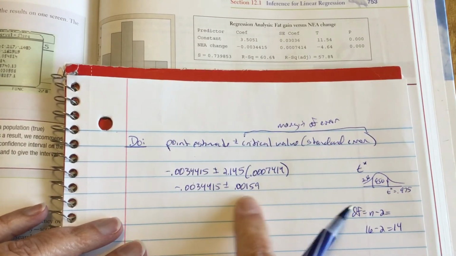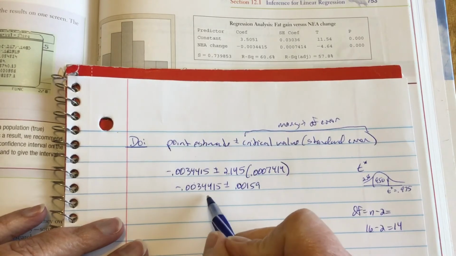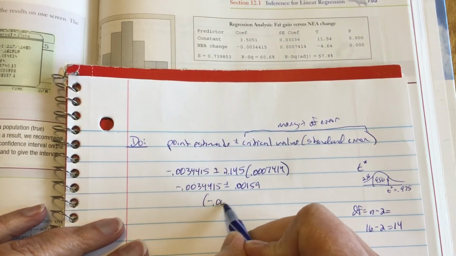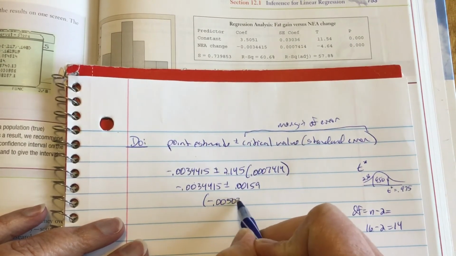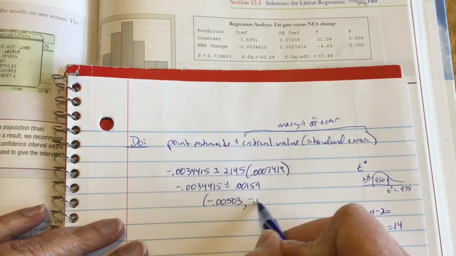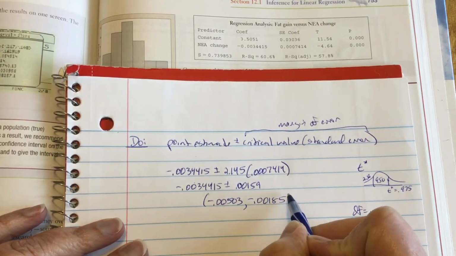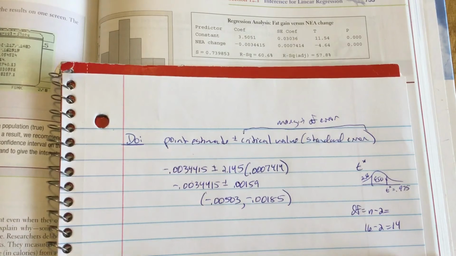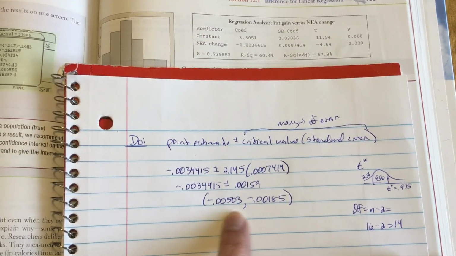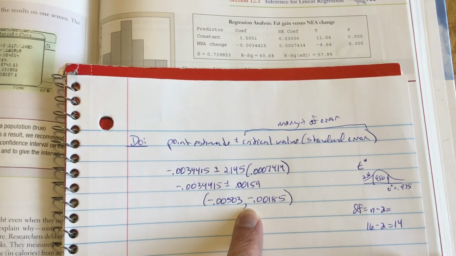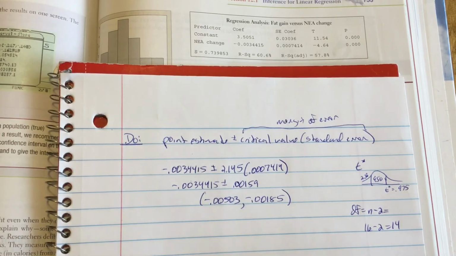So of course, to get my interval, I'm going to subtract and I'm going to add, and then I get my interval. Okay, so you can tell my interval goes from negative to negative. So that means there definitely is a negative slope, okay?